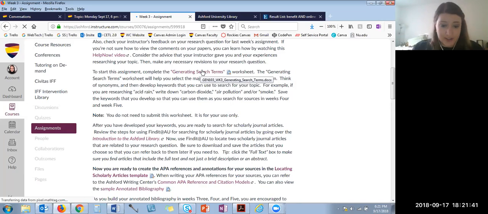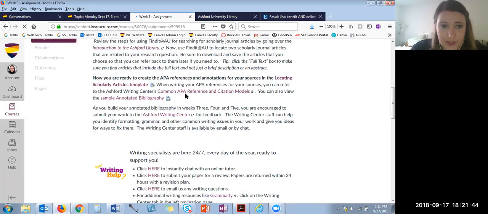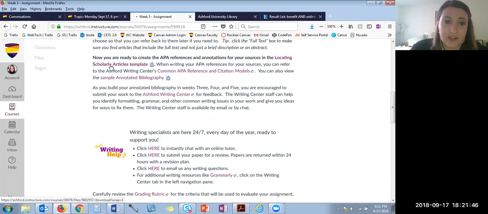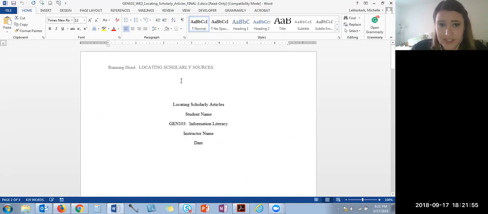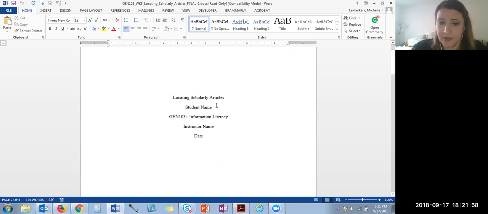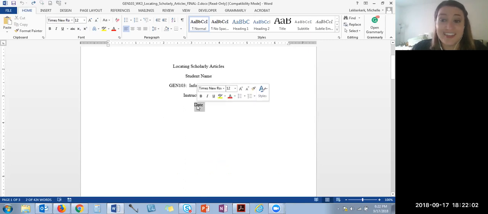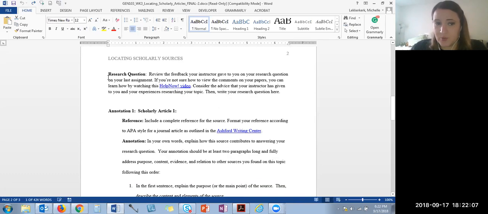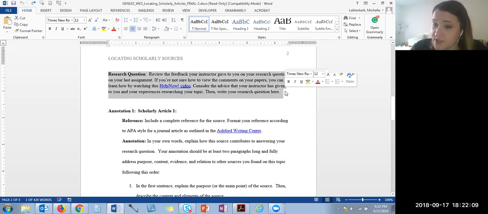What you are turning in is this one down here called the Locating Scholarly Articles template. This is the document you should have open, and this is the one you should be working with. Once you open it, it should look like this. Here you just type in your name. You type in my name here for the instructor and the date that you're going to turn this in, so today. And then on the second page, replace where it says research question, take all that away and just type in your research question. That's what you do there.